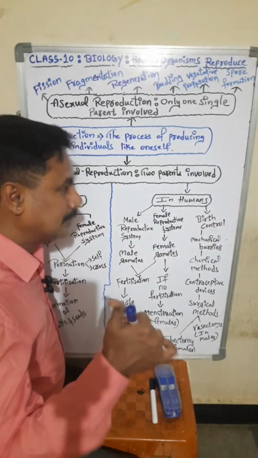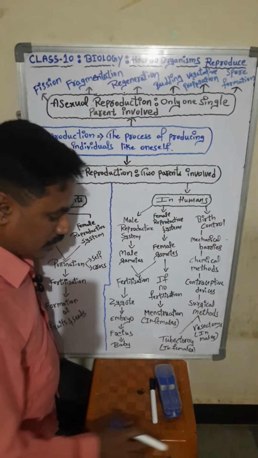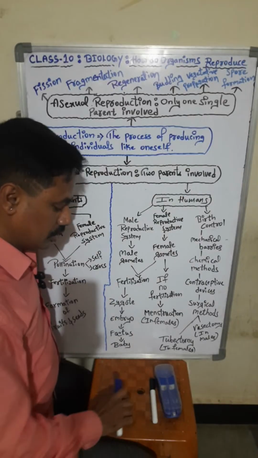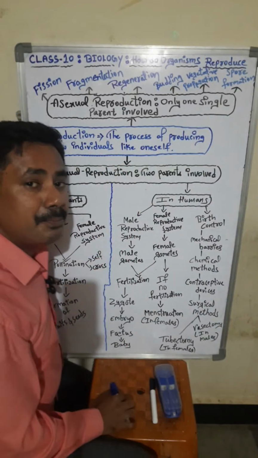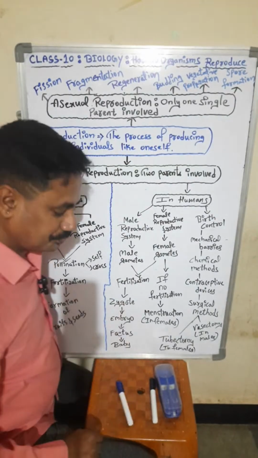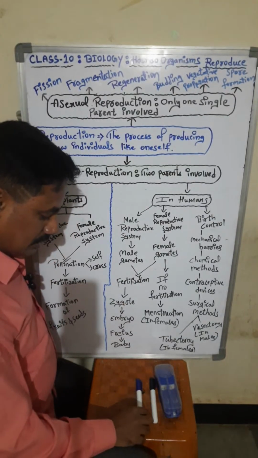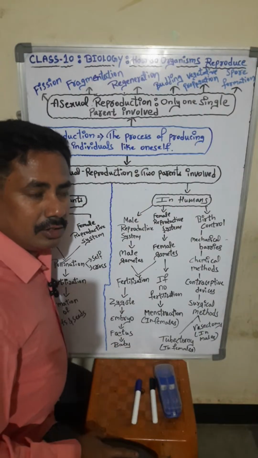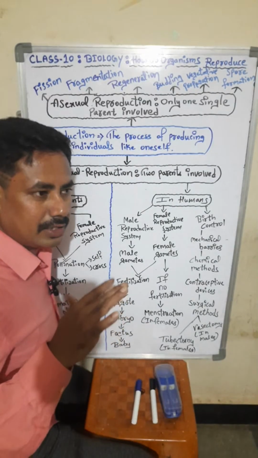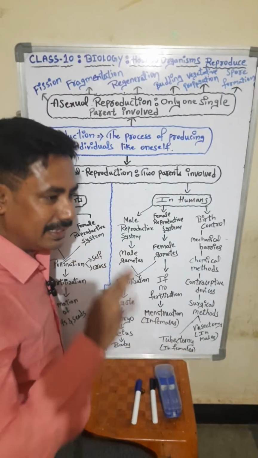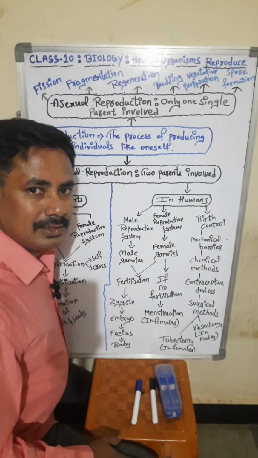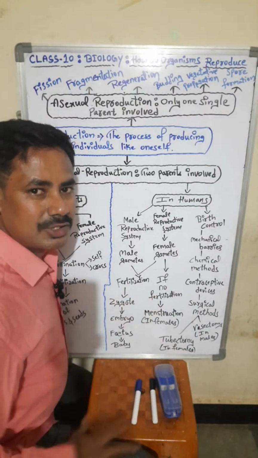Okay, fine. First we have to understand, students, what do you mean by reproduction? What is reproduction? Why is reproduction very important? Because if organisms, once they take birth and they die, if they do not reproduce, the earth will become empty, students.